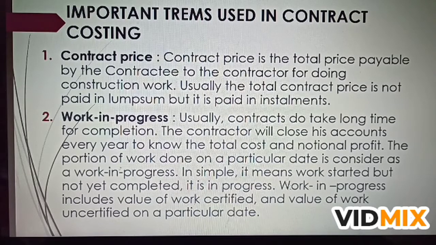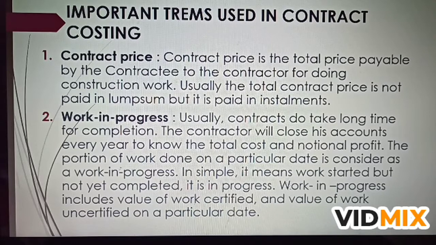First one is the contract price. What is contract price? Contract price is the total price or the consideration payable by the contractee to the contractor for doing construction work. Usually, the total contract price is not paid in lump sum, but it is paid in installments. So, this contract price is nothing but the consideration or the reward paid by the contractee to the contractor for undertaking of some work.